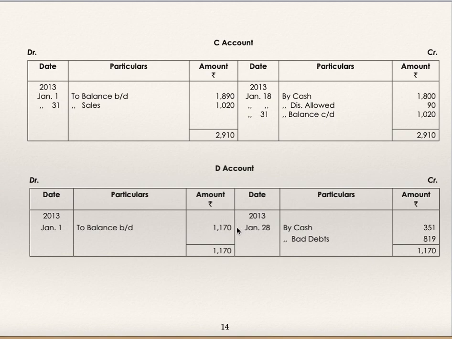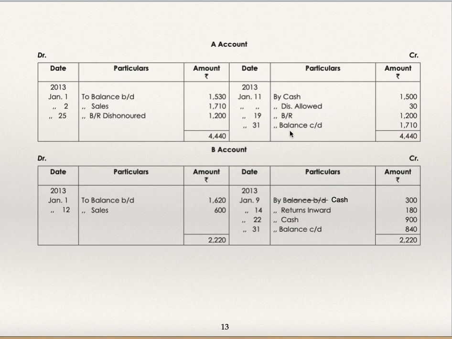So 30% of 1170 is received by cash and the remaining 70%, the balancing figure, goes to bad debts. The entry is cash account debit, bad debts account debit, to D's account. D's account is getting closed here. Now one by one you have to close the accounts and find out the balances: by balance carried down.